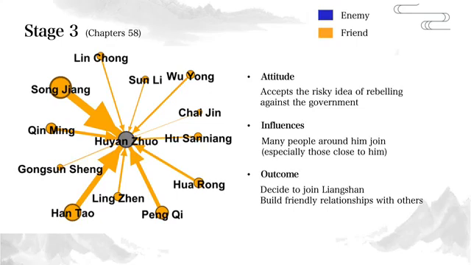Stage 3 is chapter 58. The network turns orange, indicating Hu Yan has fully experienced the complex contagion process. Influenced by those around him, he decided to join Liangshan and build friendly relationships with the others. He accepted the risky idea of rebelling against the government because he saw many people, especially those close to him, making the same choice and supporting his decision.